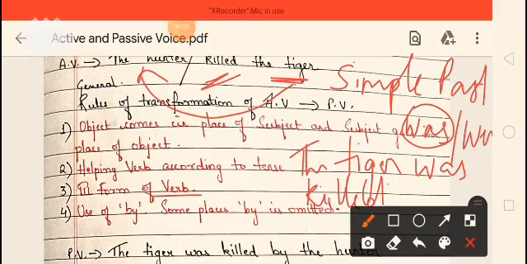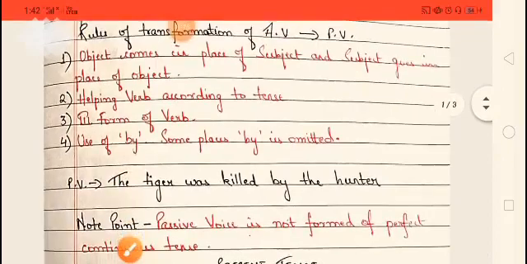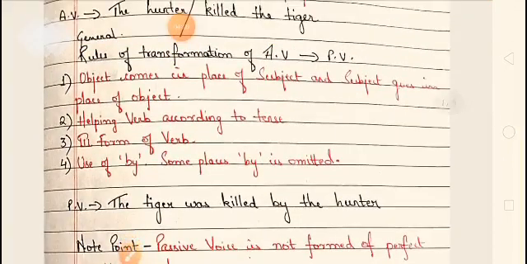Then use by. In some places by is omitted also. So we have to use by after the third form of the verb, and the subject goes in the place of the object. So what is the subject here? The hunter. So it will go in the place of the object, the hunter. So our sentence becomes, the tiger was killed by the hunter.